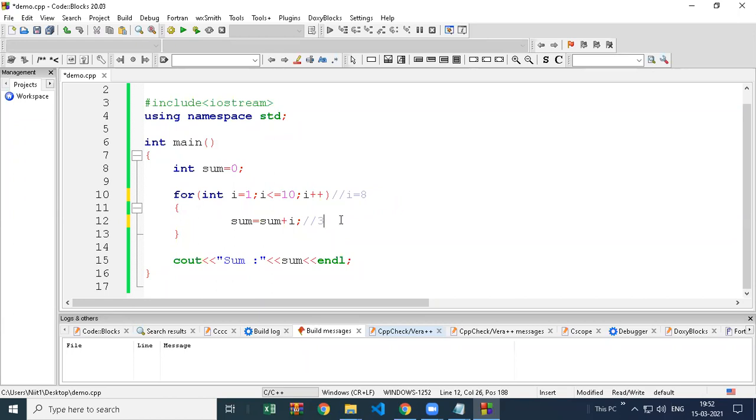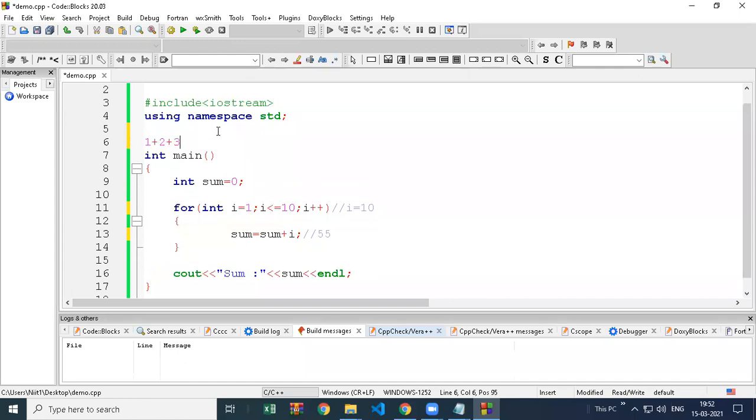36. 36 plus 9 is 45. And 45 plus the next natural number 10, so finally we got 55. So this answer is correct. 55 is correct. If you add 1 plus 2 plus 3 plus 4 plus 5 like this till 10, you will get a total of 55. This is correct.